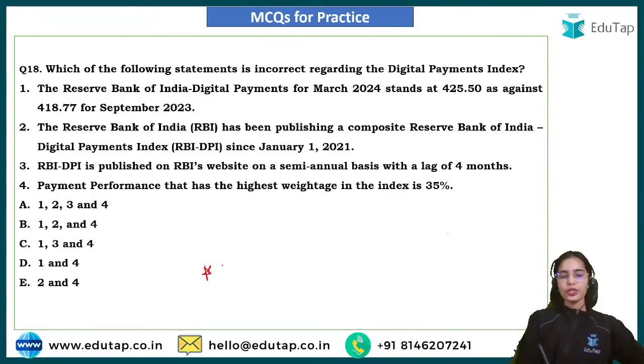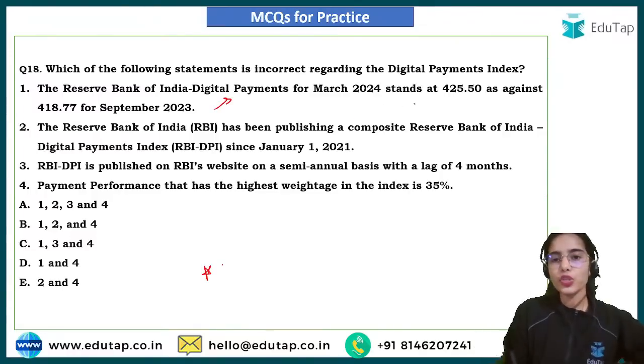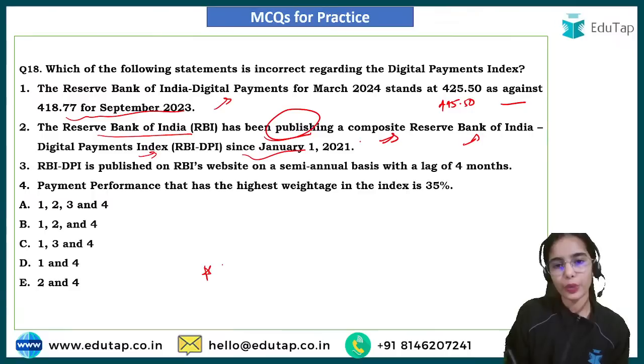Now coming to the next question, kindly answer this question. Which of the following statements is incorrect regarding the Digital Payment Index? First of all, the Reserve Bank of India Digital Payments Index for March 2024 stands at 445.50 as against 418.77 for September 2023. The Reserve Bank of India has been publishing a composite RBI Digital Payment Index since January 1, 2021. So this is correct.